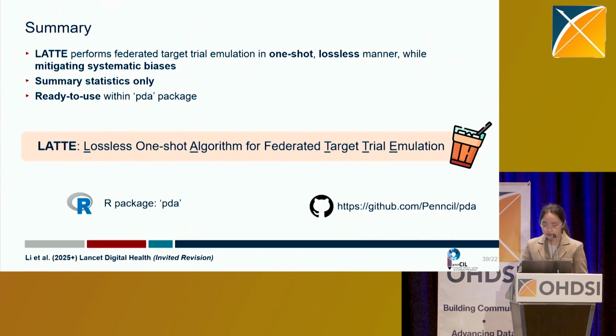So in summary, LATTE performs federated target trial emulation in a one-shot lossless manner while mitigating systematic bias. And it achieves this through using summary-level statistics only. And LATTE is ready to use and ready to be implemented within the OC Research Network.